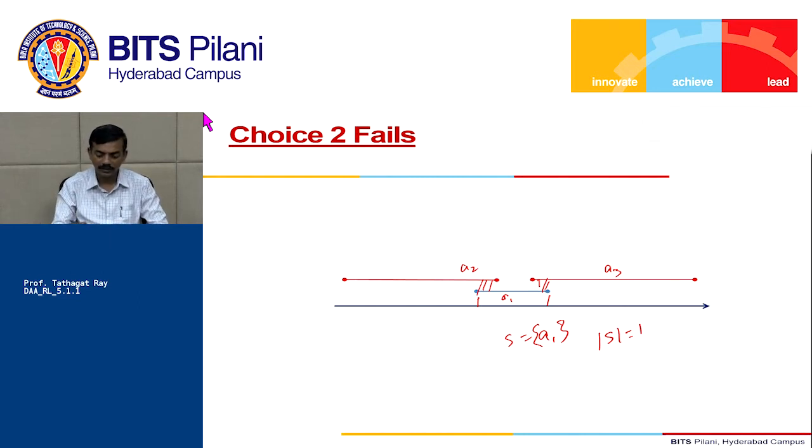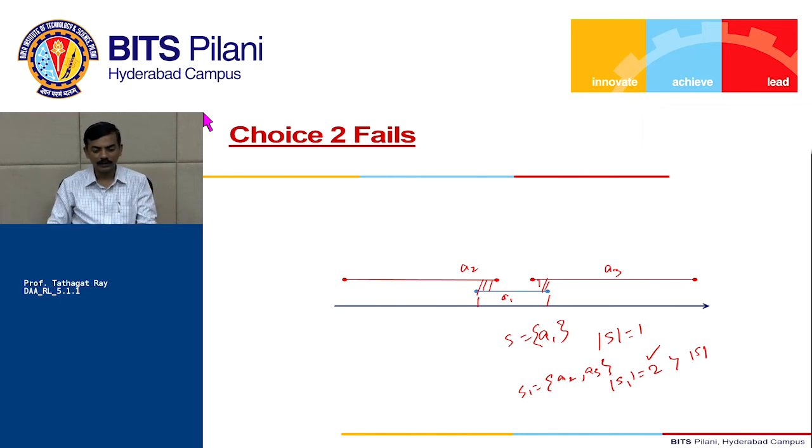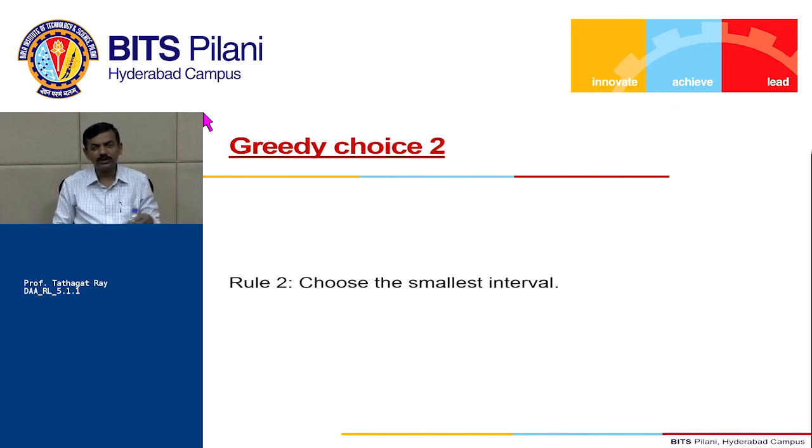Now if I choose the solution as follows, A2, A3, what about these two activities? Are they compatible? Yes, they are compatible activities. What is the cardinality of S1? It is 2, which is larger than cardinality of S. So which one is optimal? S1 is optimal. Fine. So this strategy of choosing the smallest interval is also not going to work.